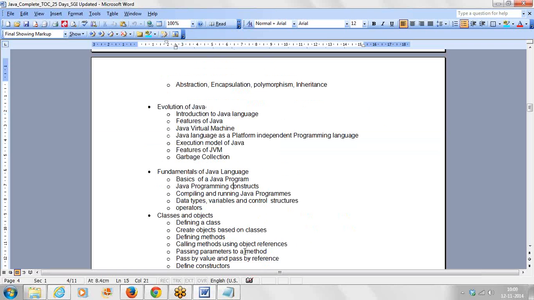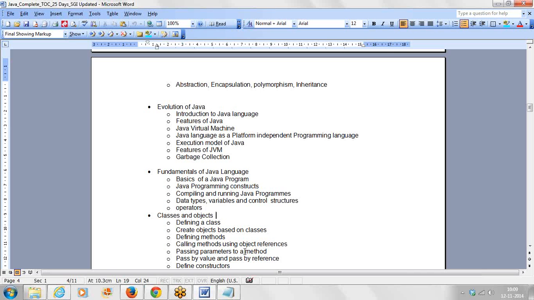Next, we have how to write a simple program, and what data types there are. These are the fundamentals of the Java programming language: the Java programming constructs, how to compile normally, how to compile from Eclipse, how to work with the Eclipse environment, what data types we have, and what the control structures and operators are. These are the fundamentals of the Java language.